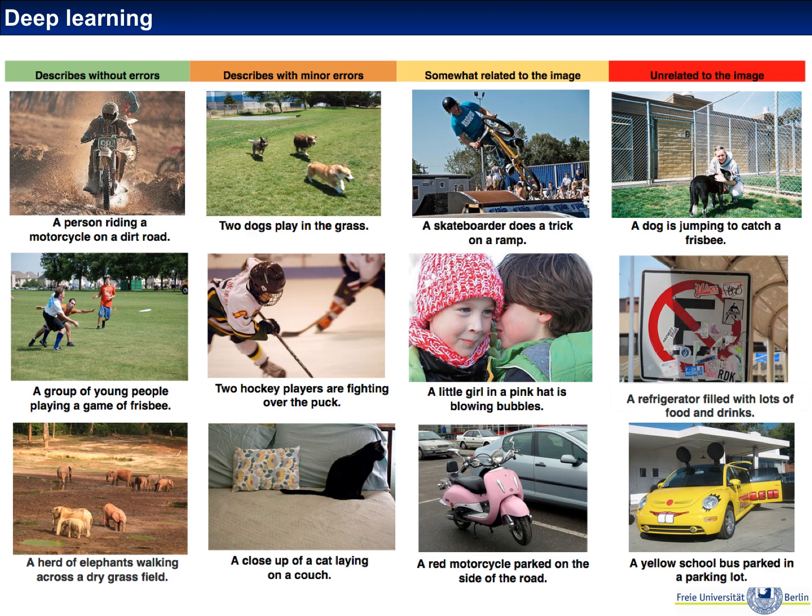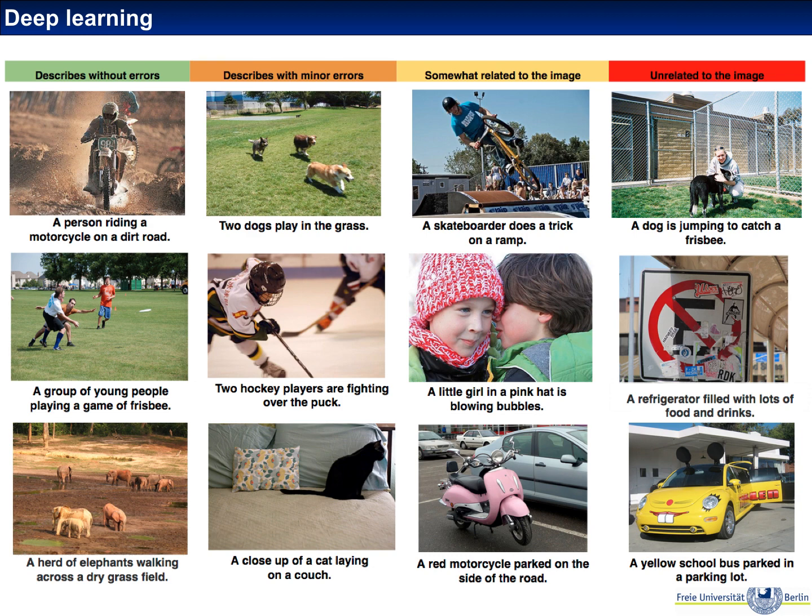So for example, a person riding a motorcycle on a dirt road in the top left, or in the middle left, you see a group of young people playing a game of frisbee. So these are all very nice. And sometimes there are little mistakes. So second column, first row, 2 dogs playing in the grass.